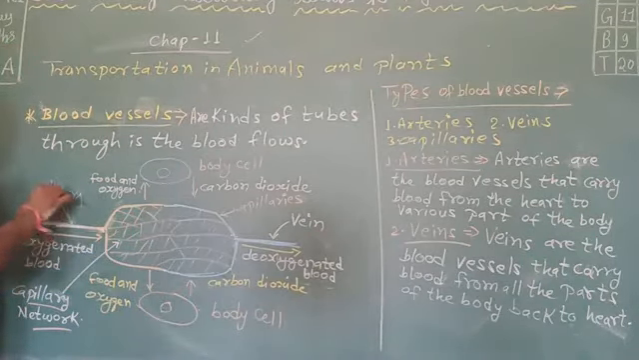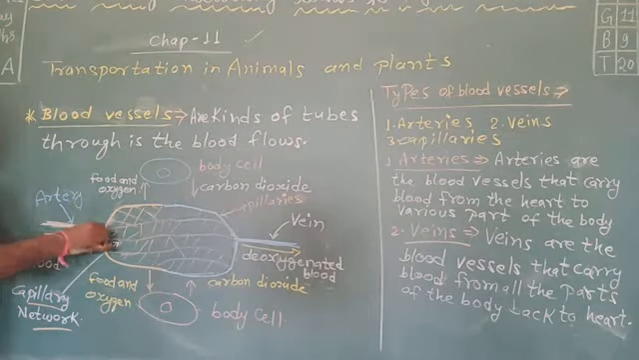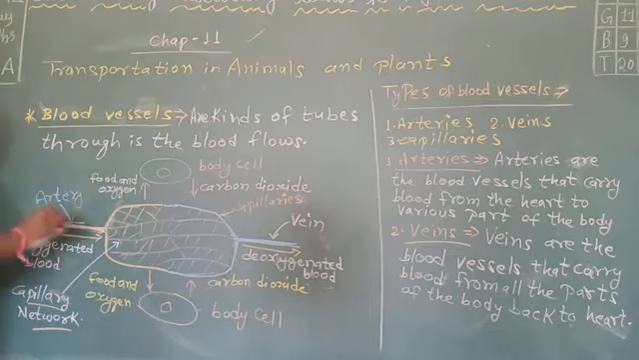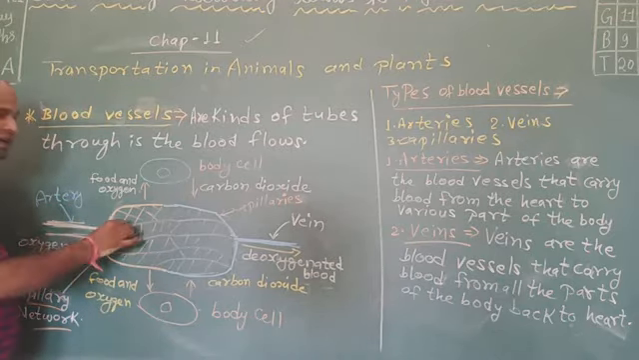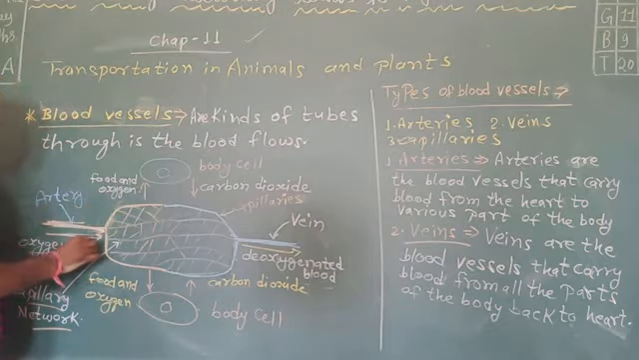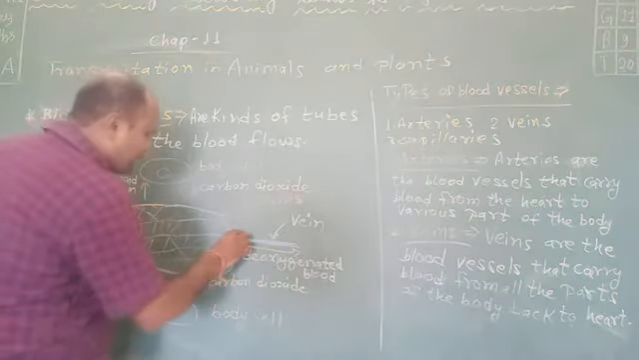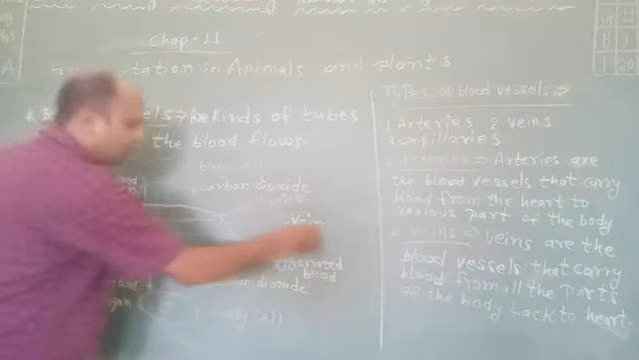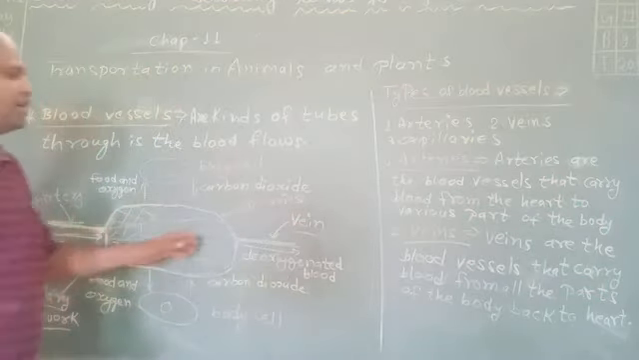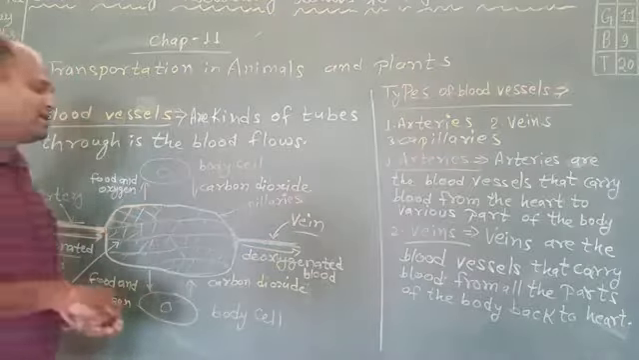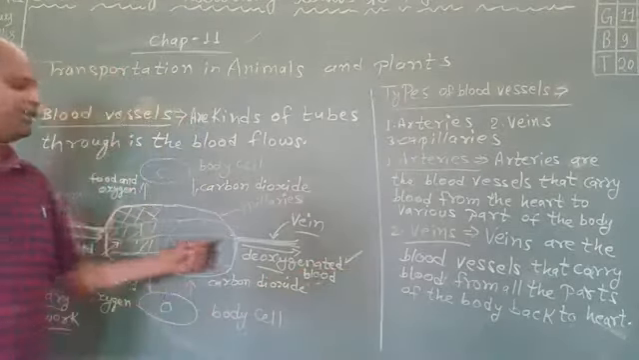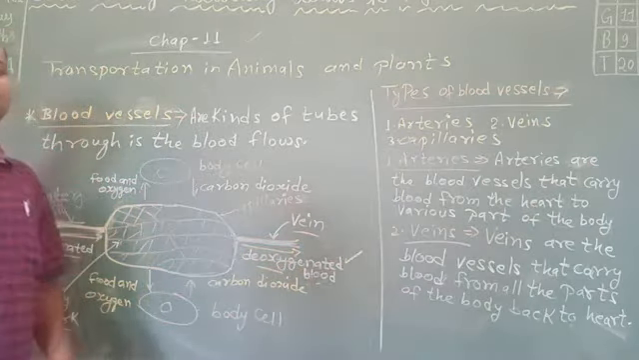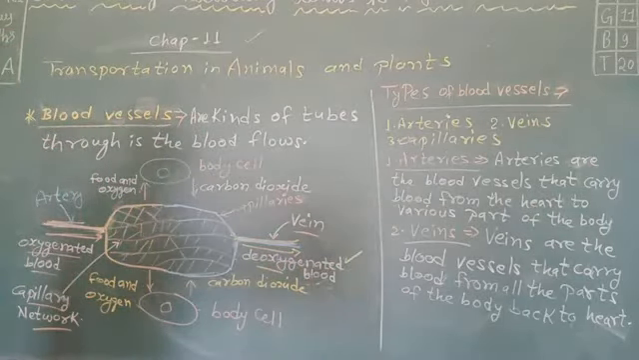This portion is the artery, and this artery flows oxygenated blood. This portion is called the vein, and this vein flows deoxygenated blood. Is that clear? Yes, sir.